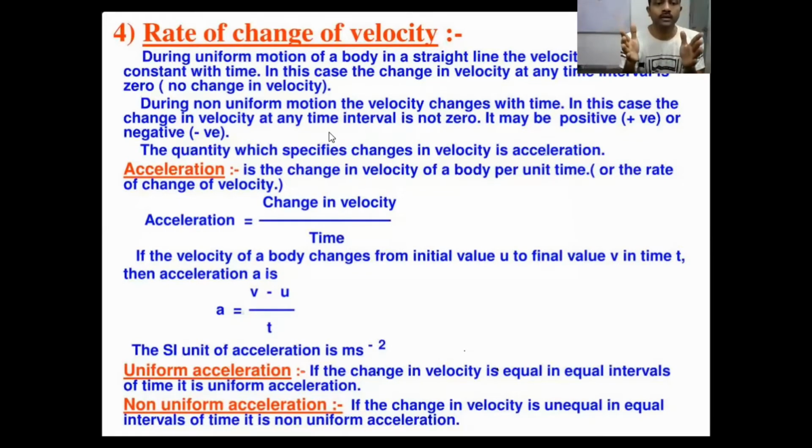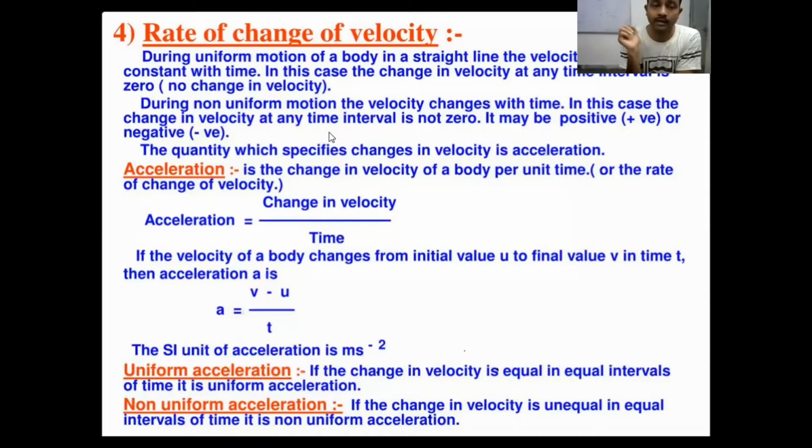In 1 minute of time. Let us assume in 1 minute of time, or in 50 seconds. Or we can say that in 1 minute of time, your speed reaches 60 kilometer per hour. The body starts from rest, okay? Finally, it reaches 60 kilometer per hour, which means gradually your speed is increasing. So if your speed is increasing with respect to time, it means you are accelerating.